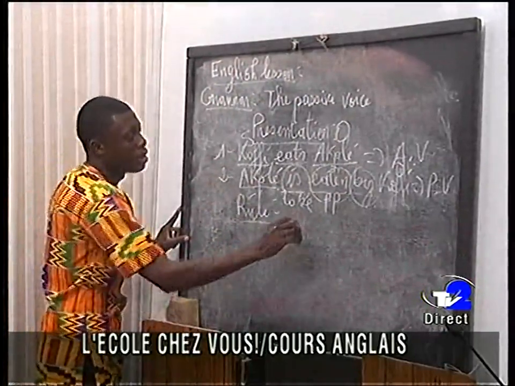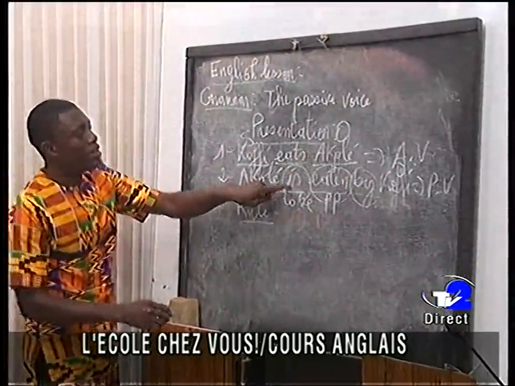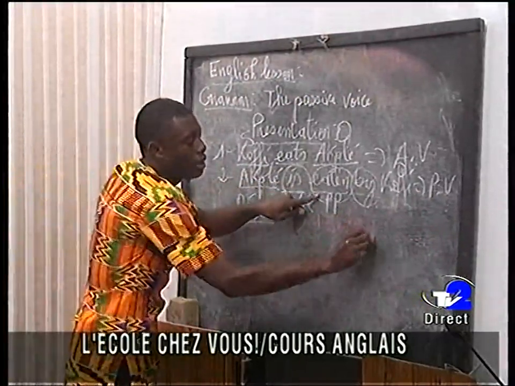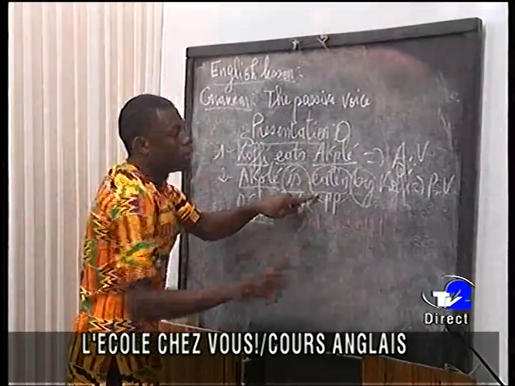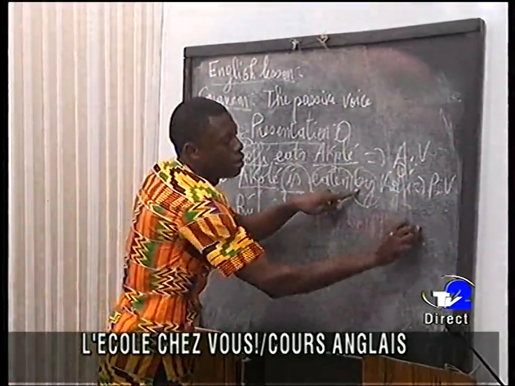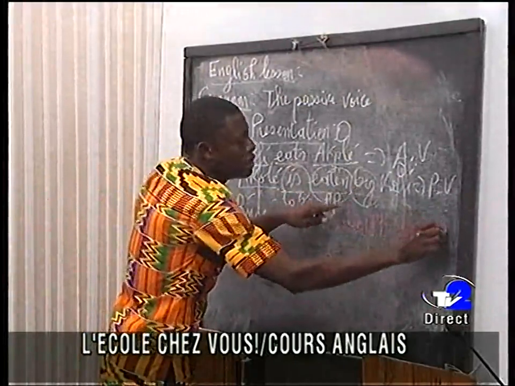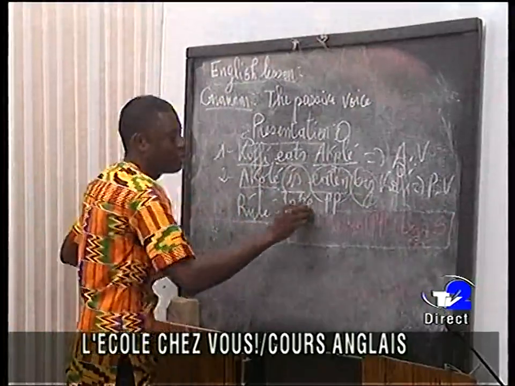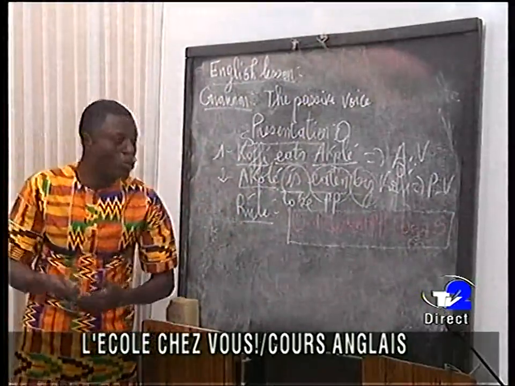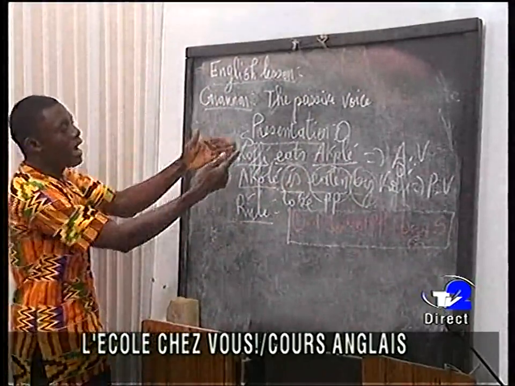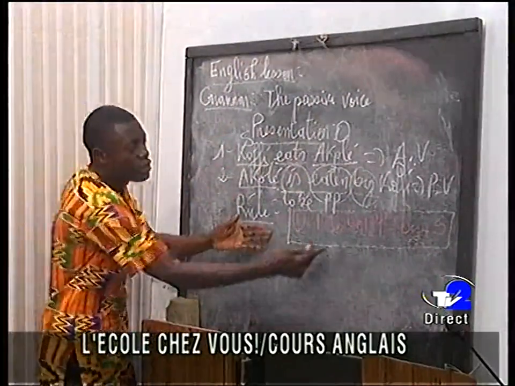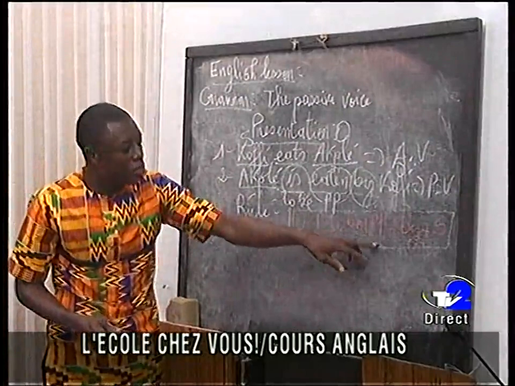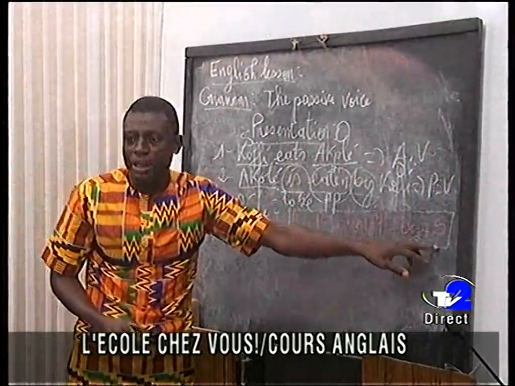Object, that is the object, plus to be, plus PP, plus by, plus subject. That is the general rule of a passive voice. When we want to transform sentences from active voice to passive voice, we are going to follow this rule. The rule is object plus to be plus PP plus by plus subject.